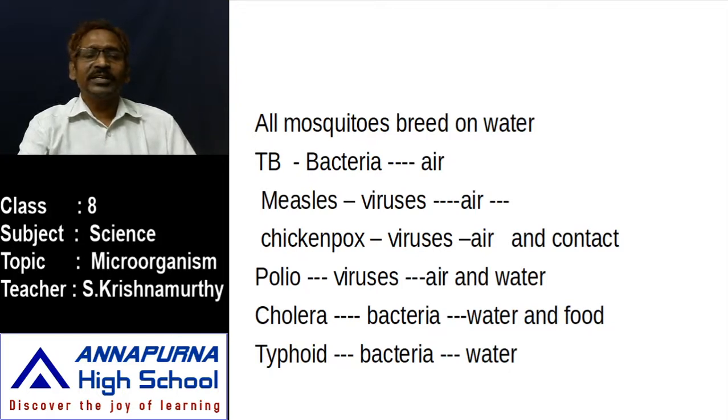What are the different kinds of diseases caused by bacteria, viruses and fungi? A bacterial disease example is TB, tuberculosis. It transmits along with the air, so air is a mode of TB. Measles is a viral disease. It spreads along with air. Chicken pox is a viral disease, and it spreads by the air. Polio is caused by a virus. It affects human beings through air by inhaling, and through water by drinking.